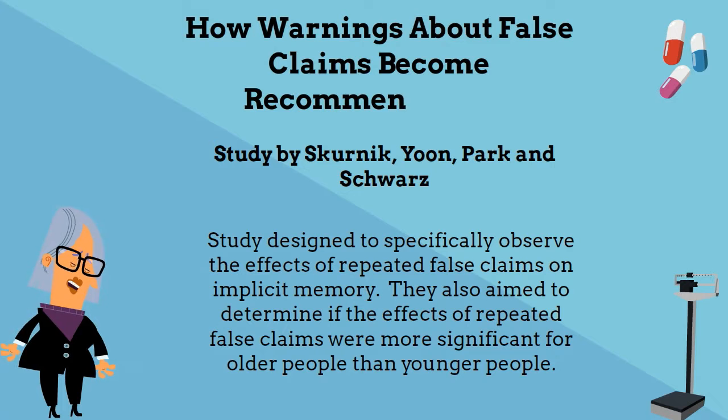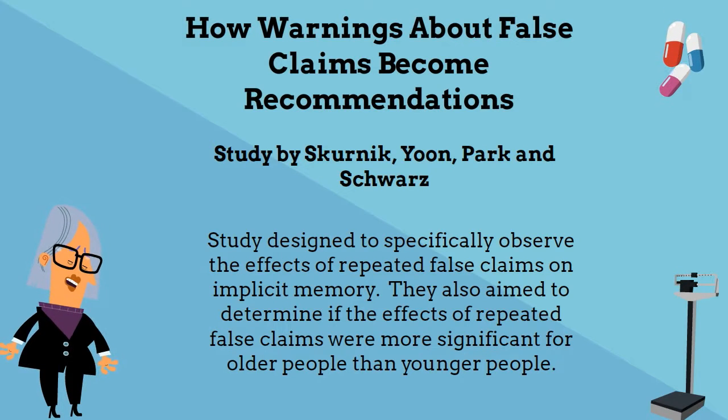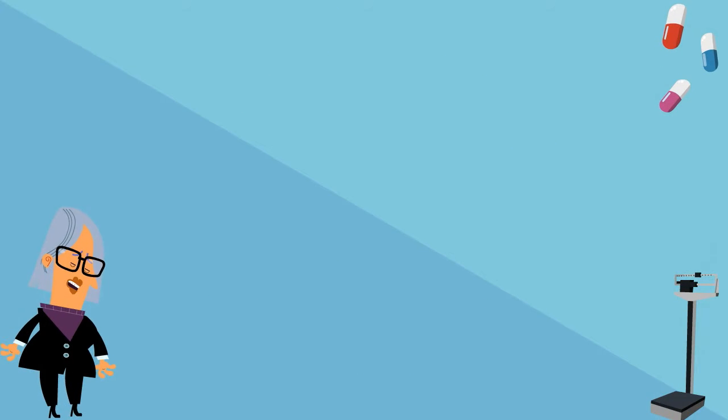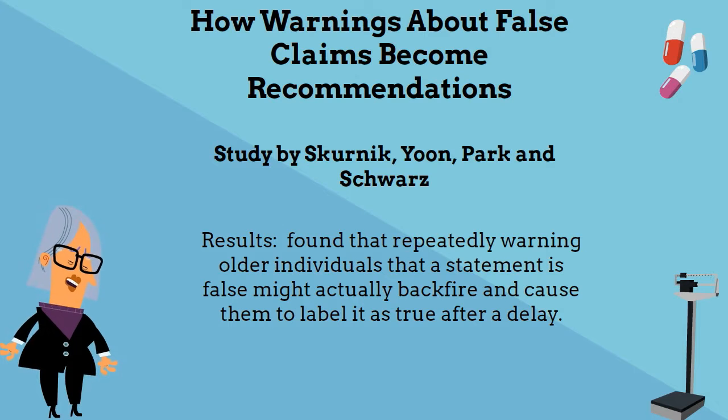Skurnik, Yoon, Park, and Schwarz designed an experiment to observe the effects of repeated false claims on implicit memory. They also aimed to determine if the effects of the false claims were more significant for older people than younger people. In their study, participants were exposed to statements about health and medicine that were labeled either as true or false. They were shown some of the statements once and others 3 times. The results of the study indicated that the older individuals were much more likely to judge a repeated false statement as true after a 3-day delay.